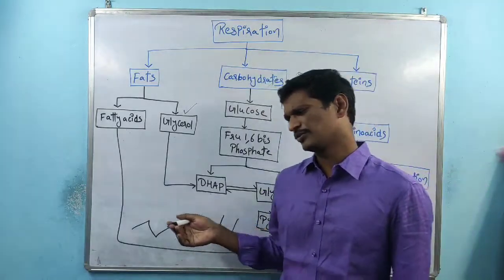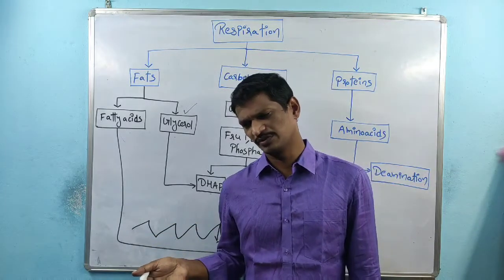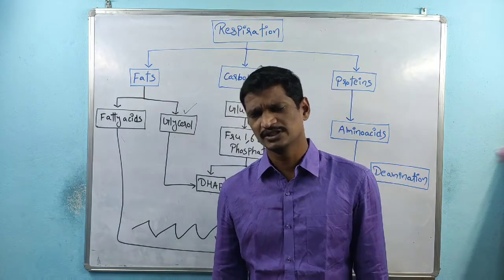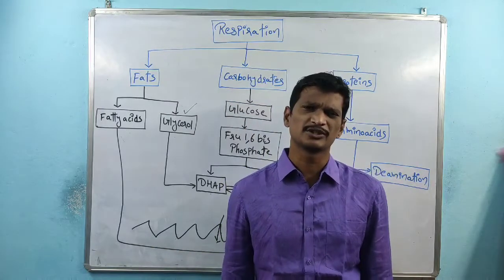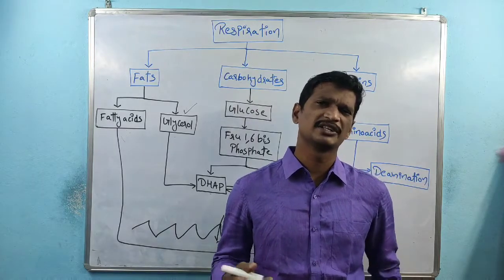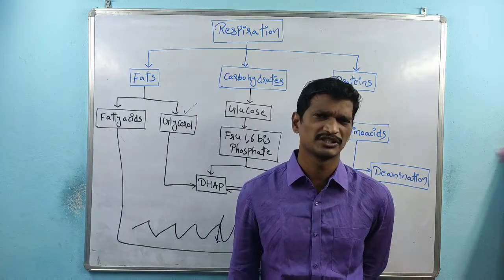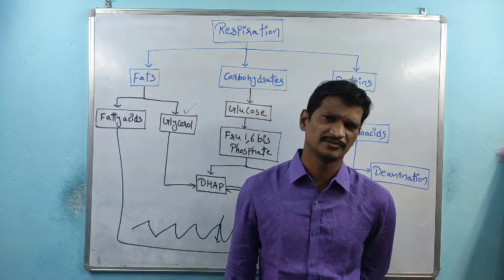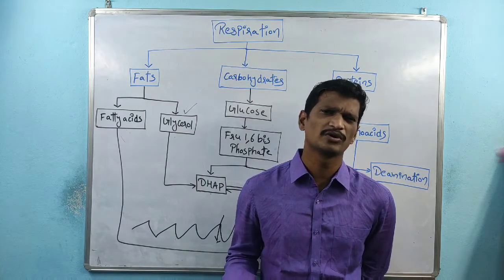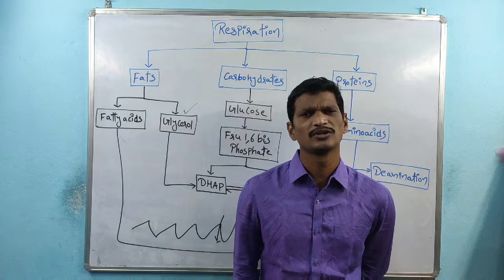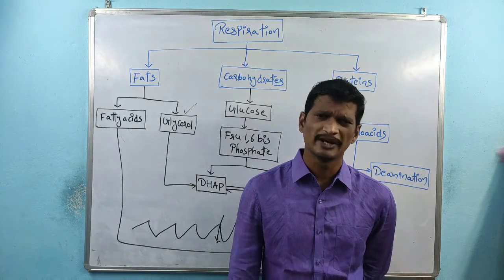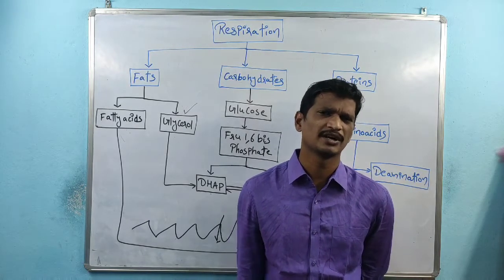If anyone asks me the question, do carbohydrates produce more energy, or do fats produce more energy? The simple answer is that fats produce more energy, because within the glycolysis pathway there is an energy consumption that takes place. Here it goes directly to the TCA cycle, there is no link reaction, there is no glycolysis. So the TCA cycle gives a greater amount of energy. Each cycle gives 12 molecules, so one acetyl-CoA produces 12 molecules of ATP. So fats produce more energy compared with the carbohydrates.